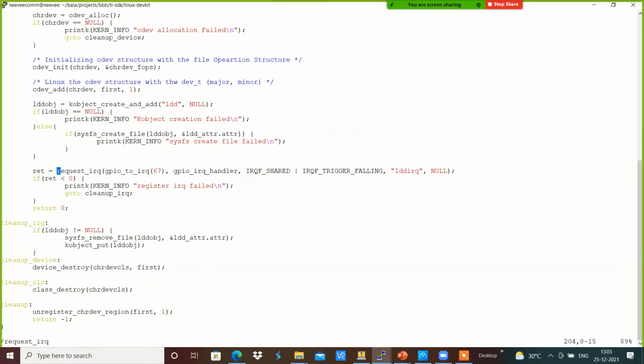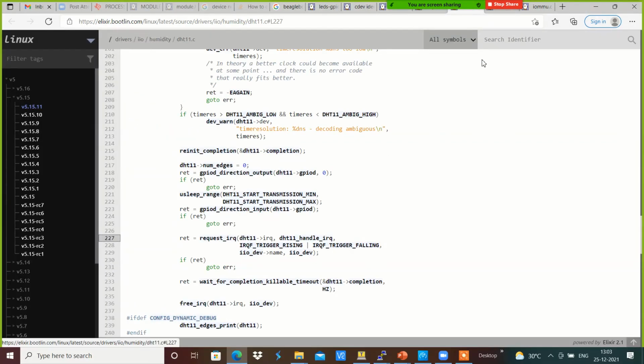Here we have an IRQ for the GPIO to IRQ number, which is 67, the GPIO over here, and which is something like gpio_to_irq.